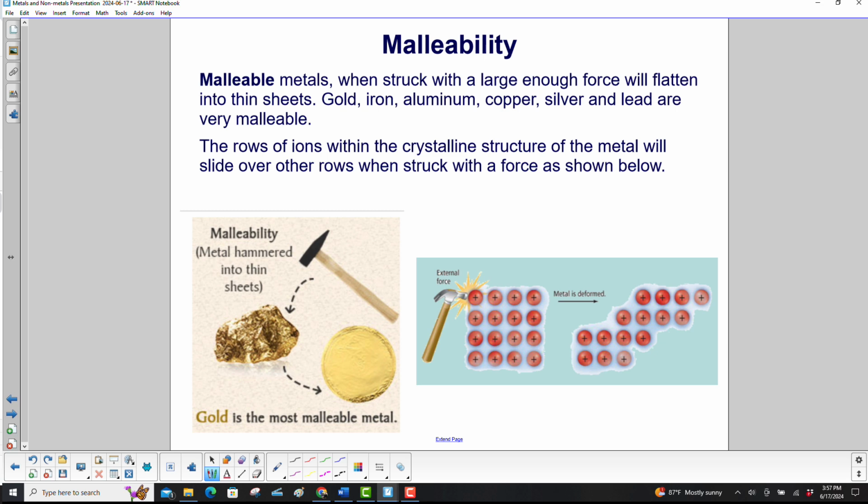Malleable metals, when struck with a large enough force, will flatten into thin sheets. Gold, iron, aluminum, copper, silver, and lead are very malleable. The rows of ions within the crystalline structure of the metal will slide over other rows when struck with a force as shown here. So here's the external force, and the metal gets deformed. These ions move over, the others stay in place. And here's a piece of gold being struck with a hammer, and here it is as a thin sheet. Gold is the most malleable metal.